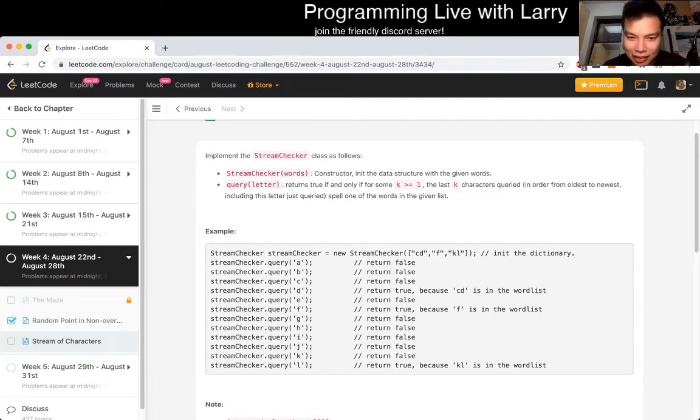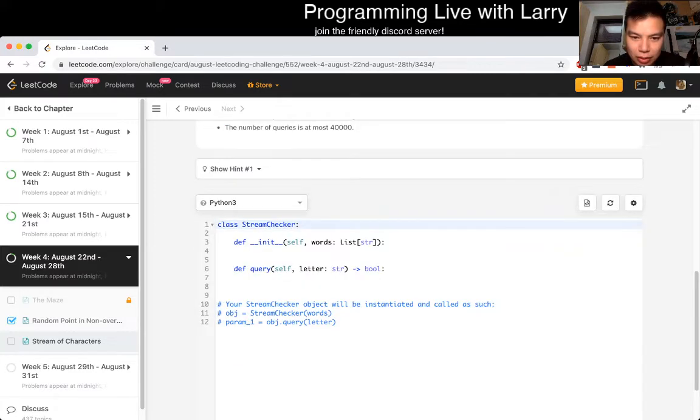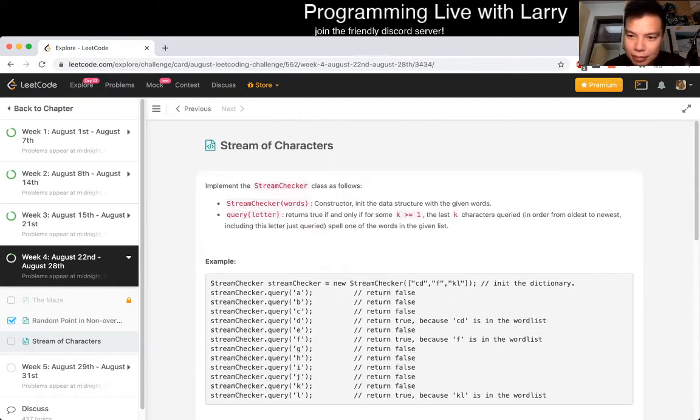Okay, for any K. So A is false, B is false, C is false, D is true because CD is in the list. Okay. E is false, and well, F is in the list. Okay. G, H, I, J, K, L. So, okay. In order from oldest to newest.